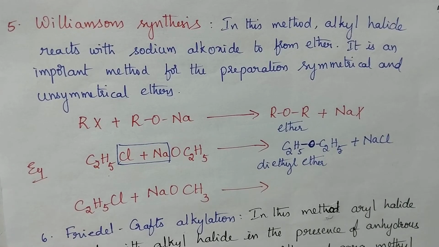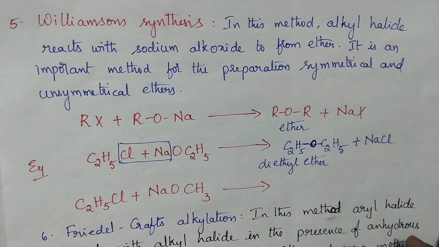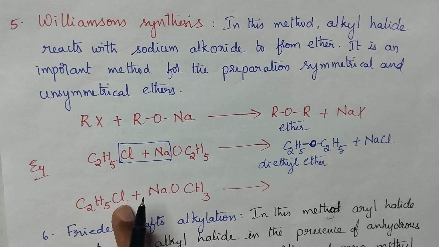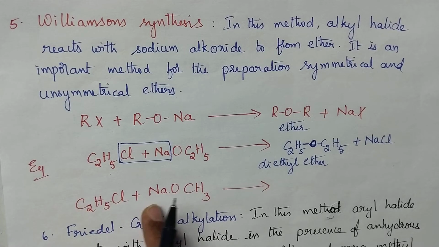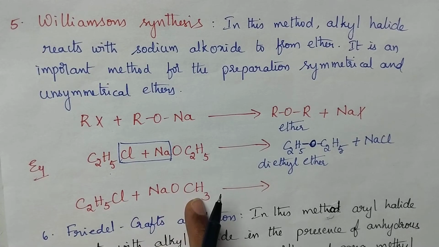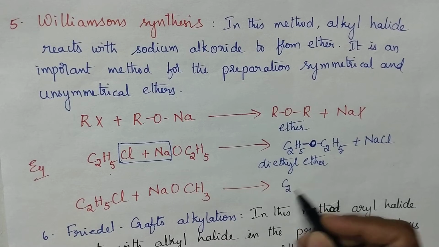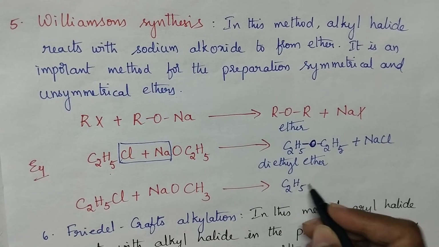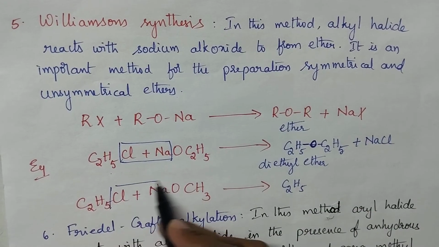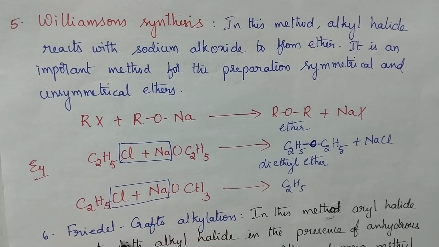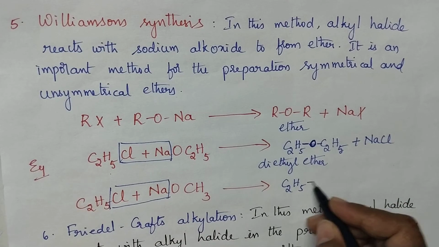Is it clear, students? Let us see one more example where ethyl chloride is treated with sodium methoxide. Then it results in the formation of unsymmetrical ethers. Let us see the product. C2H5. Here again sodium chloride will be eliminated. You just join the ethyl group with the methoxy group.